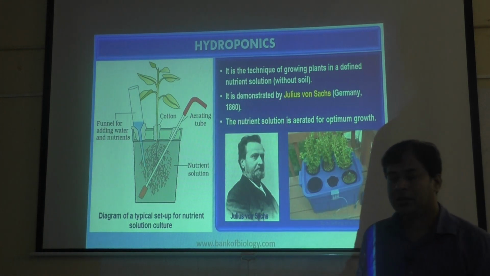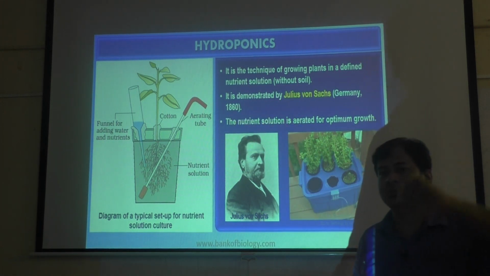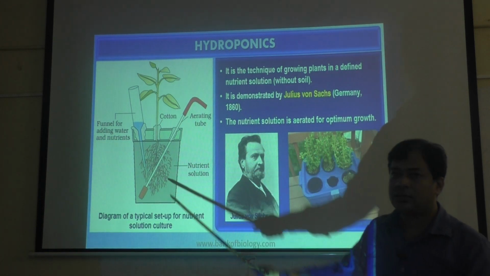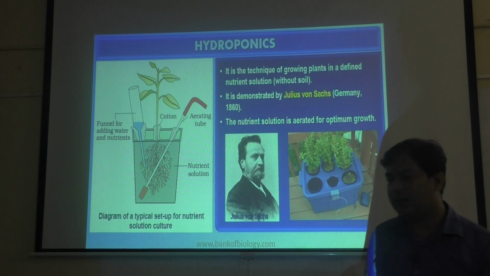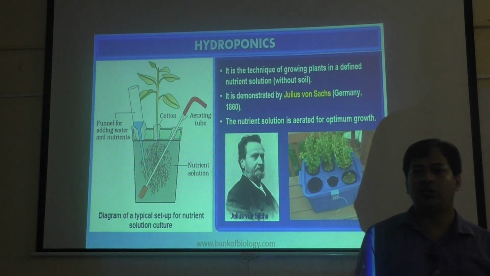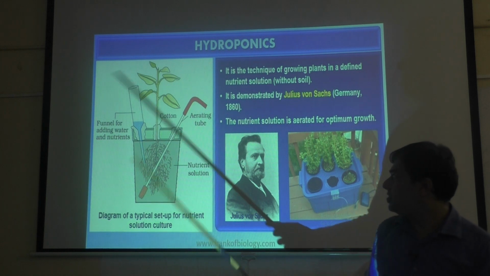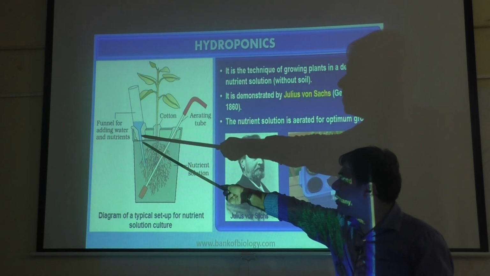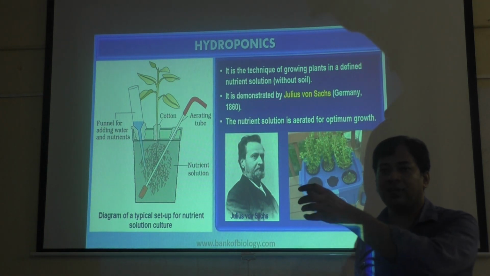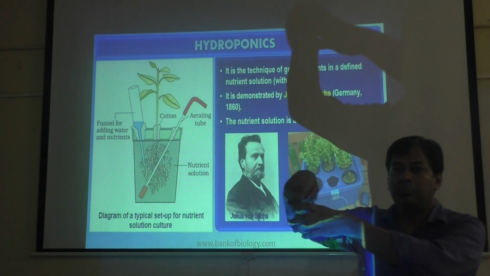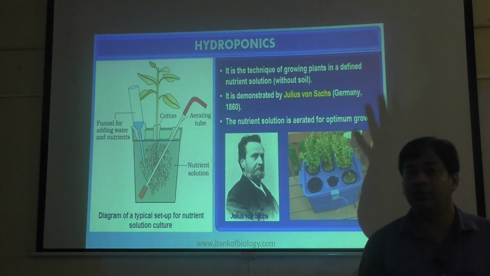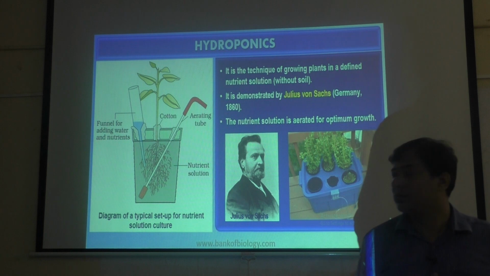Then the plant requires soil for minerals. What he did here: he has taken water in this jar, and with the water he has added minerals, because minerals can easily dissolve in water. So artificially, with this method, using a funnel for adding water and nutrients, he added water and dissolved minerals. So the second requirement of the plant is also fulfilled. Now it doesn't require soil.